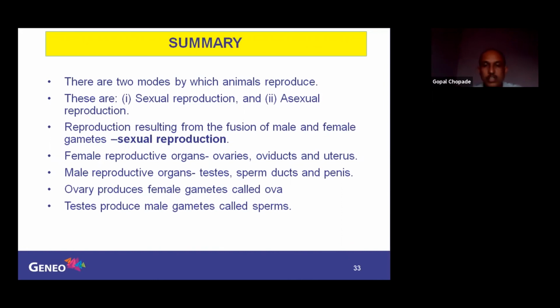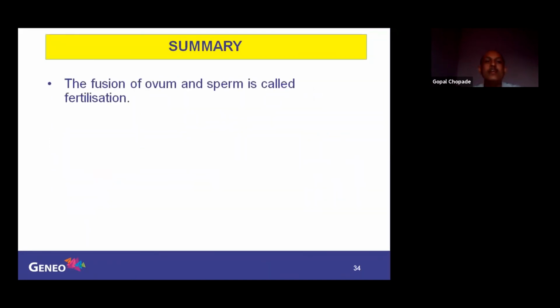What is important here is the male reproductive system diagram, sperm diagram, female reproductive system diagram, and ovum diagram; they may ask these. Then the fusion of ovum and sperm takes place, which is called fertilization, the fusion of gametes. The fertilized egg is called a zygote.